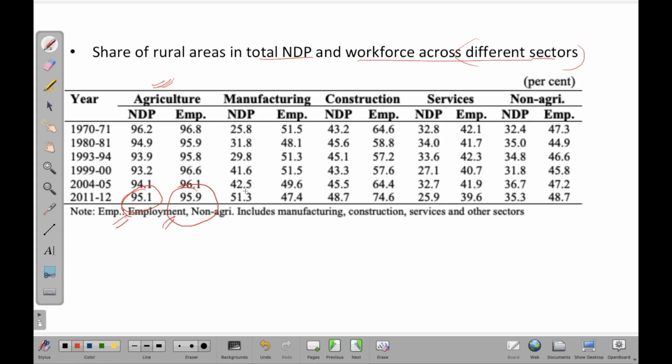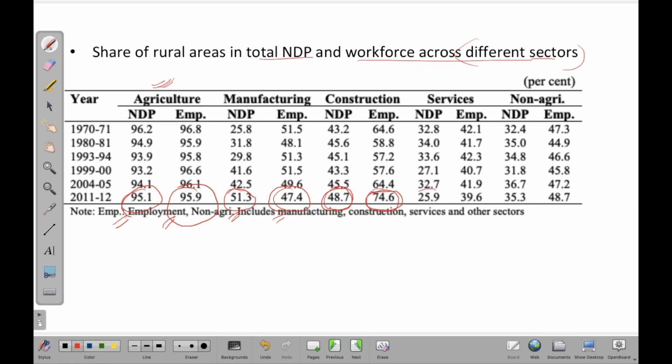And if you look at the manufacturing, of total 100% of India's manufacturing, 51.3 percentage of product NDP is coming from rural India, and of all the people employed in manufacturing, 47.4 percentage of that are employed in rural areas. Similarly, for construction, 48.7 percentage of NDP and 74.6 percentage of employment.